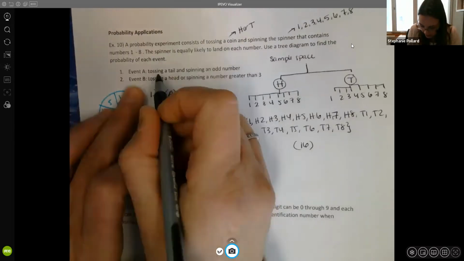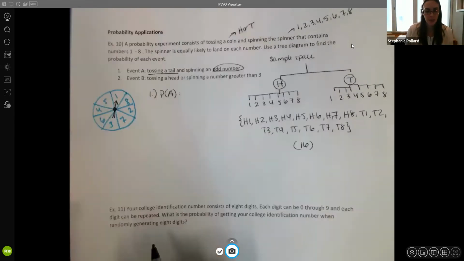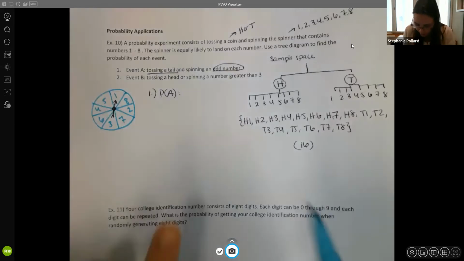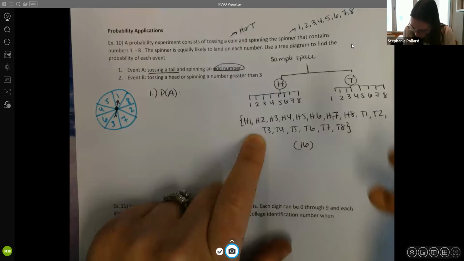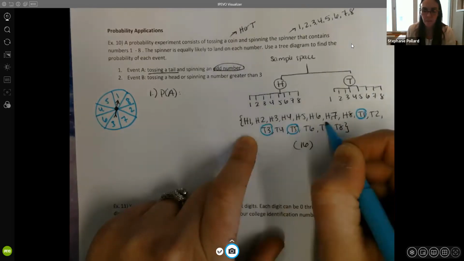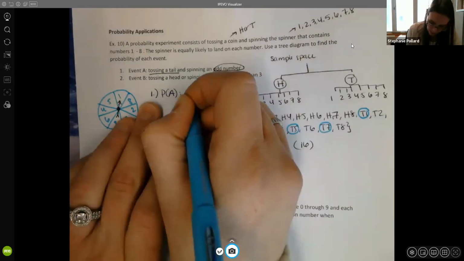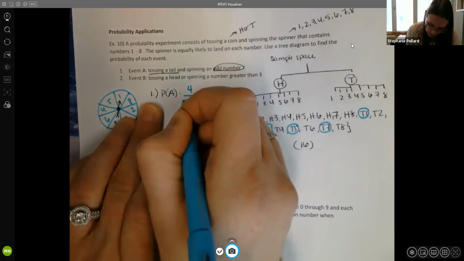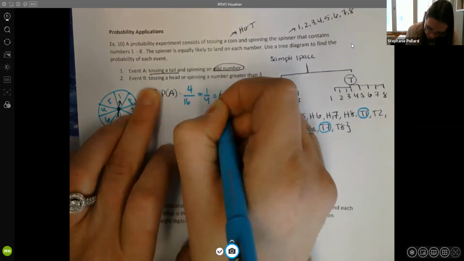All right, so for event A, we're looking at the probability of tossing a tail and spinning an odd number. So I'm going to do this coloring blue. So tossing a tail, okay, so that's my tail, and spinning an odd number. So T1, T3, T5, or T7. So our probability there is it could occur 4 different ways, and there's 16 altogether. So we get 1/4 or 0.25.